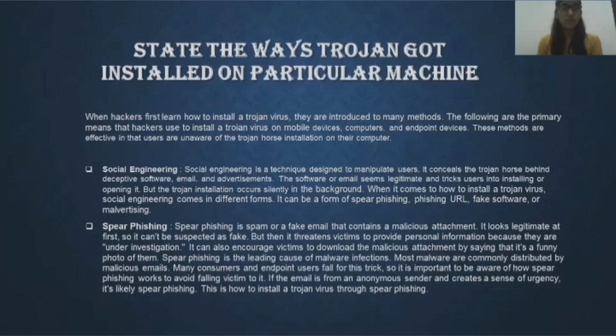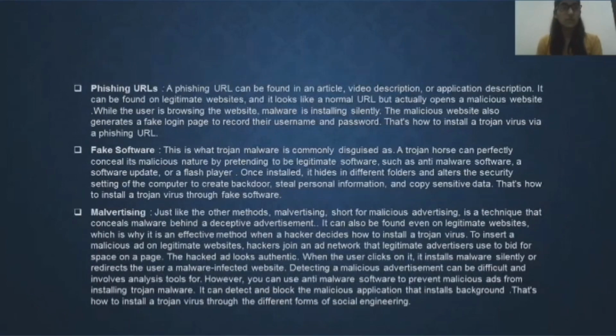The next one is spear phishing. Spear phishing is a spam or fake email that contains a malicious attachment. Spear phishing attacks are a subset of social engineering strategy. It threatens victims to provide personal information because they are under investigation. It can also encourage victims to download the malicious attachment by saying that it's a funny photo of them. The next one is phishing URLs. A phishing URL attack is an attempt to obtain sensitive information such as username, password, and other details. A phishing URL can be found in an article, video description, or application description.